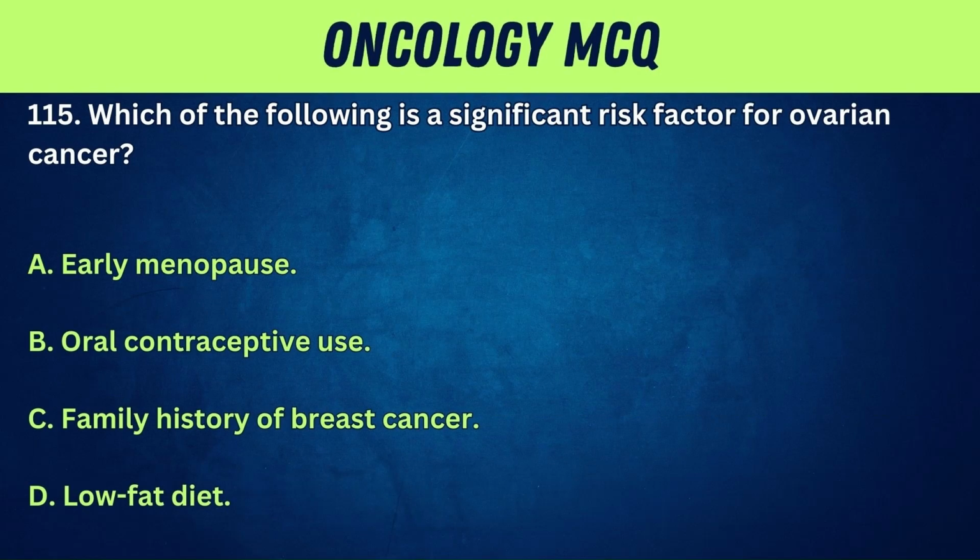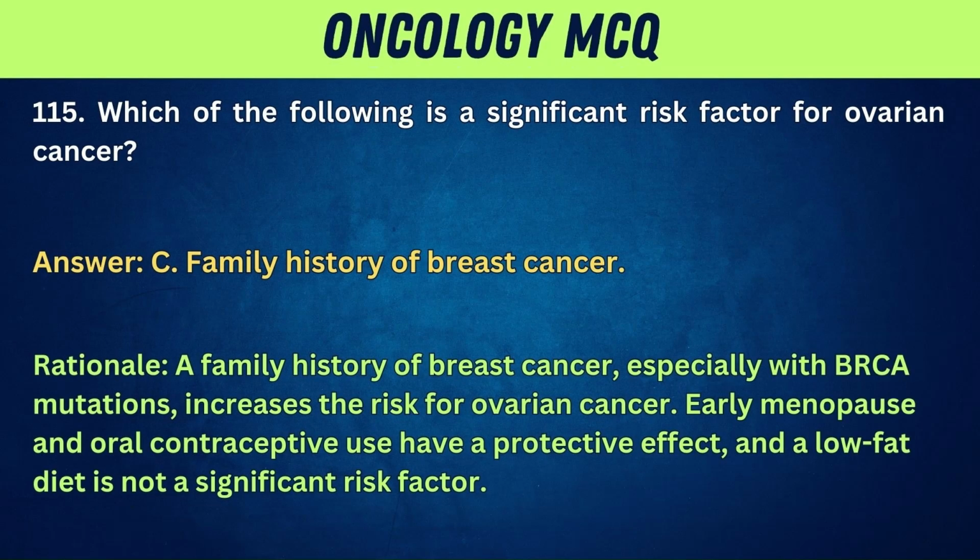115. Which of the following is a significant risk factor for ovarian cancer? A. Early menopause. B. Oral contraceptive use. C. Family history of breast cancer. D. Low-fat diet. Answer: C. Family history of breast cancer. Rationale: a family history of breast cancer, especially with BRCA mutations, increases the risk for ovarian cancer. Early menopause and oral contraceptive use have a protective effect, and a low-fat diet is not a significant risk factor.